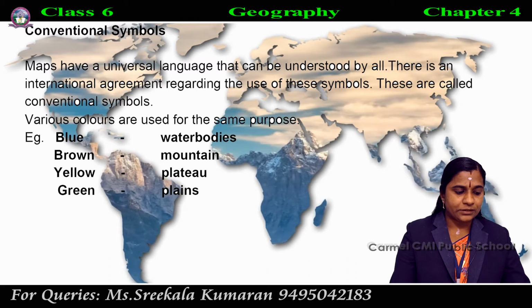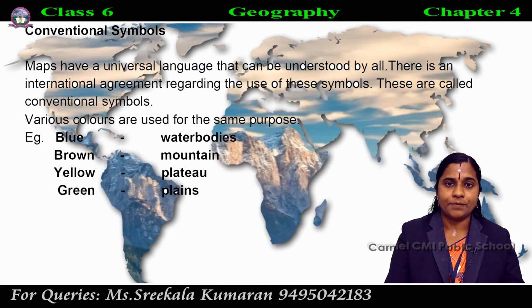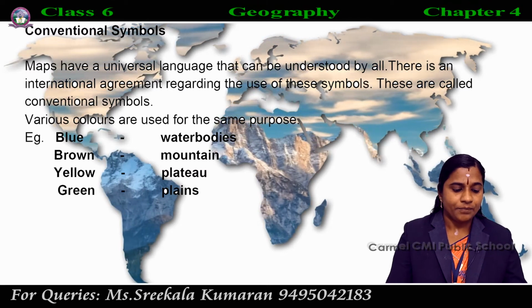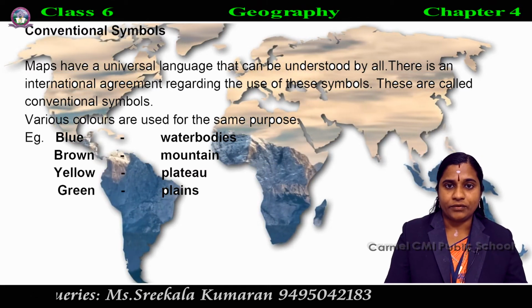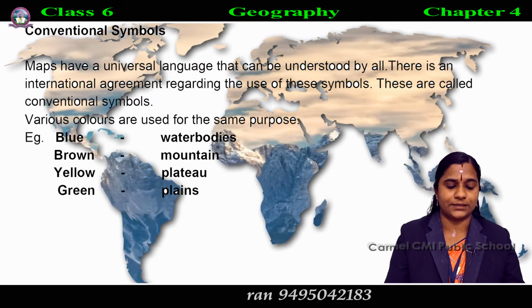In the geography textbook, page number 26, some conventional symbols are given as examples.